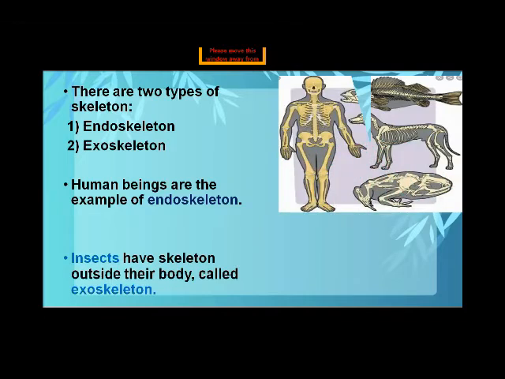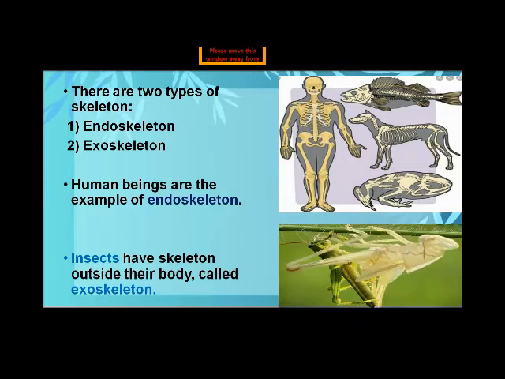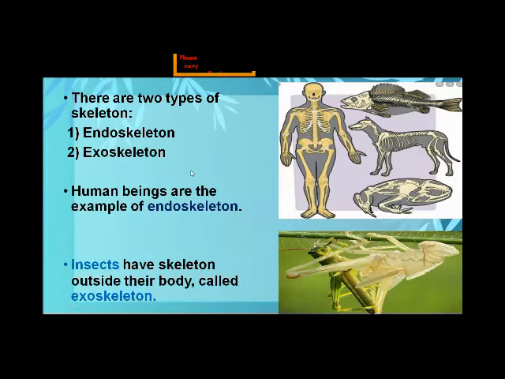Now, in this slide, there are two types of the skeleton, insects and the human body, which has the skeleton inside. And other living things, just like aquatic animals or sea animals, horse, cat, dog, and others, they have the skeleton inside their body. This is a picture of, can you identify what is this? Do you want to give me the answer? Okay, raise your hand. Okay, what is this? Yes, bones. Okay, good.